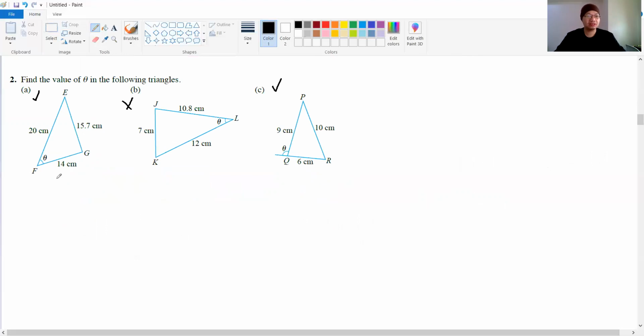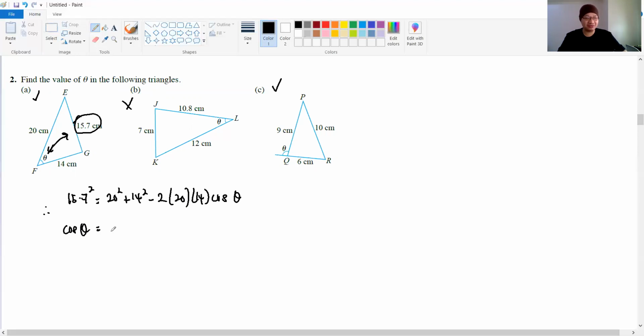All right, so how to find theta here? See, all the lengths are given, but there is no angle. So if you want to find an angle here, you need to find what is opposite to that angle. It's 15.7. So 15.7 will be your subject. That's how you solve the problem. So minus 2 times 20 times 14 cos theta. Now, after that, we must let cos theta become the subject, right? So cos theta equals 20 squared plus 14 squared minus 15.7 squared over 2 times 20 times 14.